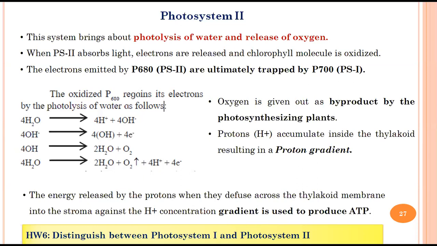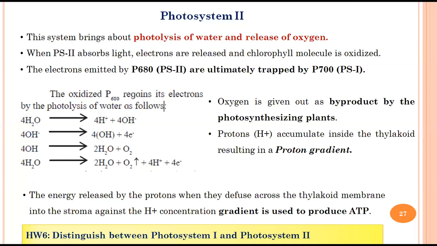Okay, I hope you know what is gradient. So there will be high concentration at the inner side, low concentration at outer side. So from low to high concentration, it forms a kind of gradient which actually helps in production of ATP. Okay, so because of this high to low concentration, there will be a kind of diffusion-like process. I hope you understand what is diffusion, what is osmosis. So whenever there is a low to high concentration, there is a kind of diffusion process happening, because of which there will be a concentration gradient formed and it will start producing ATP. Okay, so ये diffusion के वजह से यहाँ पे होता है production of ATP.